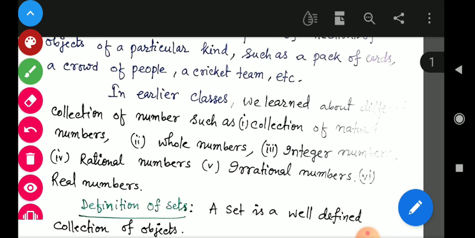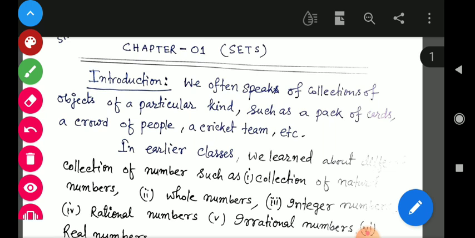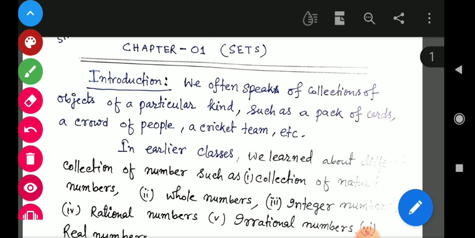When we are talking about such collections, it means those collections are sets. We generally speak about a pack of cards, a crowd of people, a cricket team. Those are also sets.